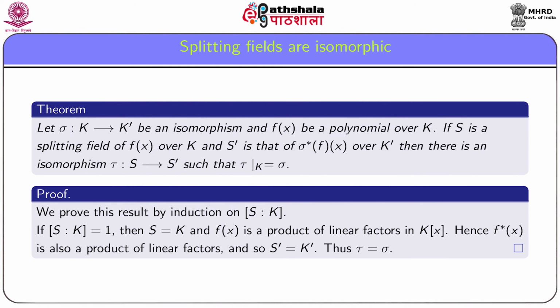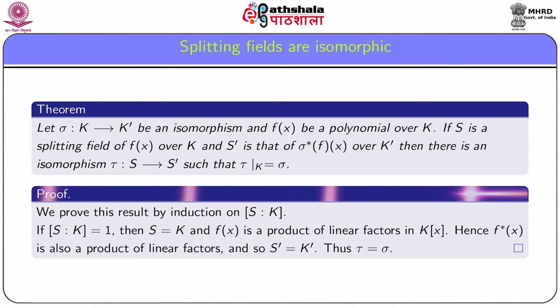If S is a splitting field of f(x) over k and S dashed is that of f star(x) over k dashed, then there is an isomorphism tau from S onto S dashed such that tau restricted to k is sigma. That is, tau is an extension of sigma.